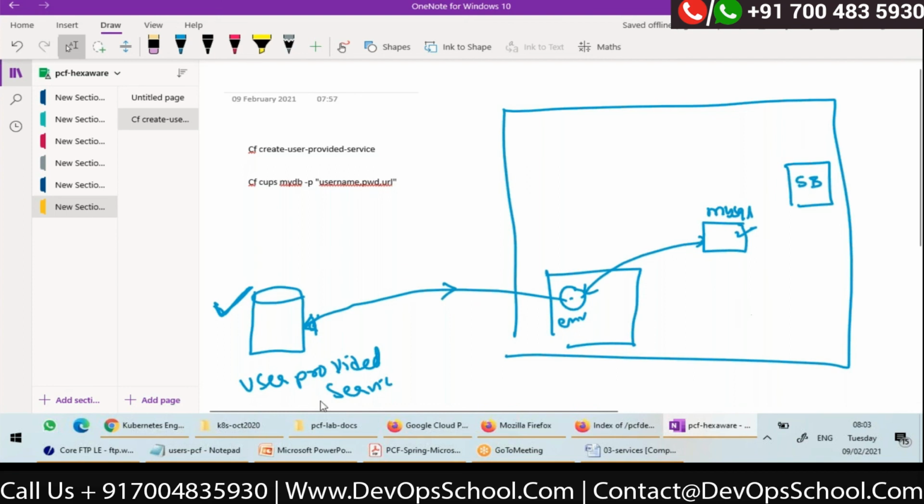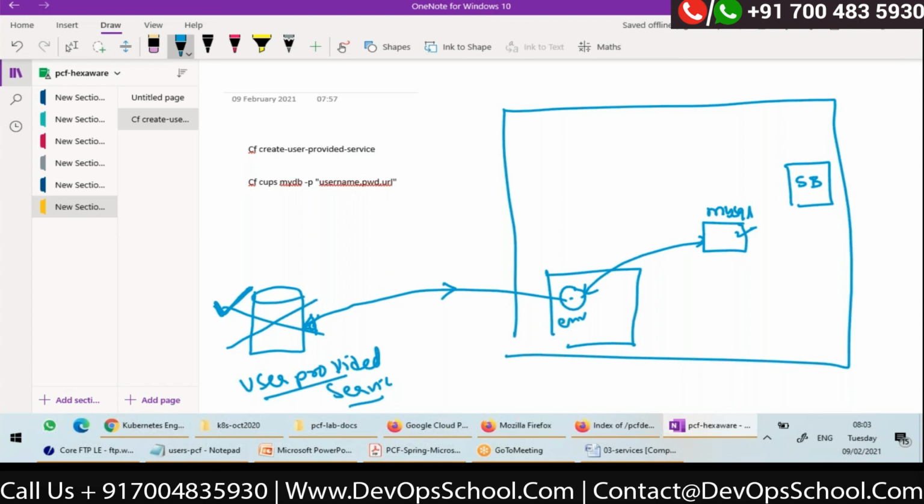So this service, this database, is not managed by Cloud Foundry. That is a user provided service. So what if this database crashes? Is Cloud Foundry responsible? No. Your administrator has installed it, so he will have to take care of it.